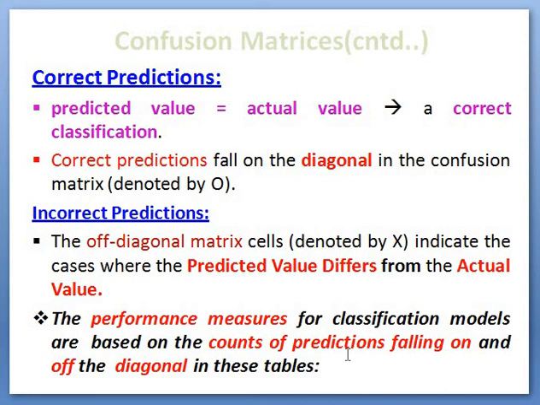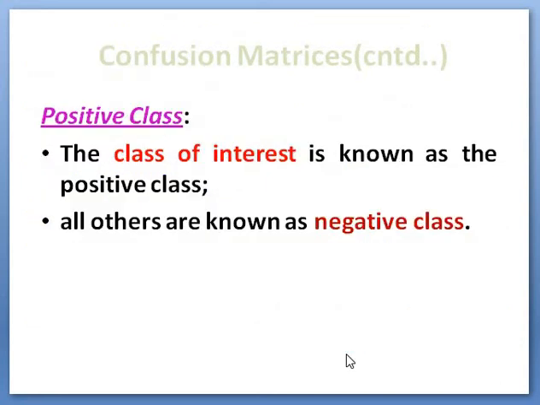So remember, correct prediction means actual value and predicted value are the same, and incorrect prediction means there is a difference between actual value and predicted value. Now we have to consider 2 more terms, positive class and negative class. The class of our interest is termed the positive class and all other classes are termed the negative class.